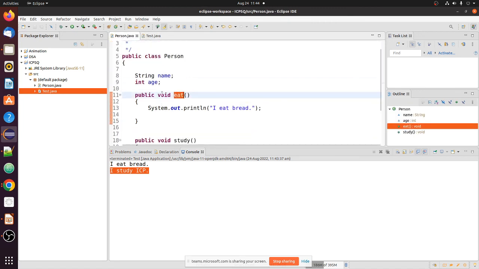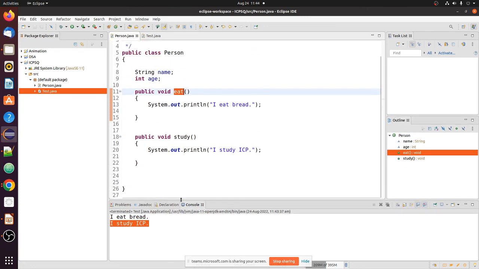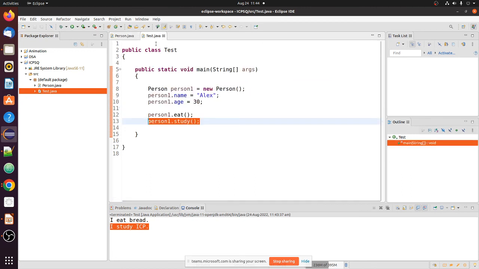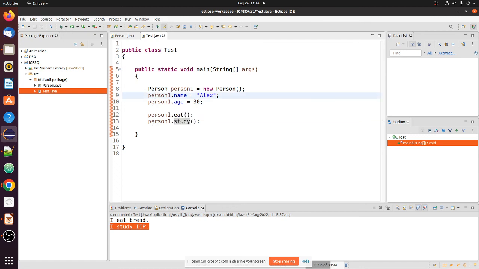Okay, so this is our class, and I can use this object to invoke methods, and the same object I can use to assign the data members or data attributes, or populate all the values to this object.